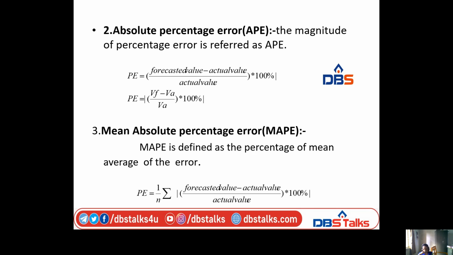Here, mean absolute percentage error. The mean absolute percentage error is defined as the percentage of the mean average of the error. So percentage error is equal to the mean value, 1 by n sigma of the mod of forecast value minus actual value by actual value into 100. Then you get the mean value of percentage error.